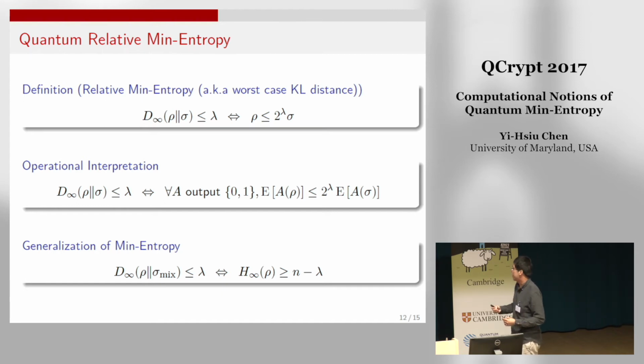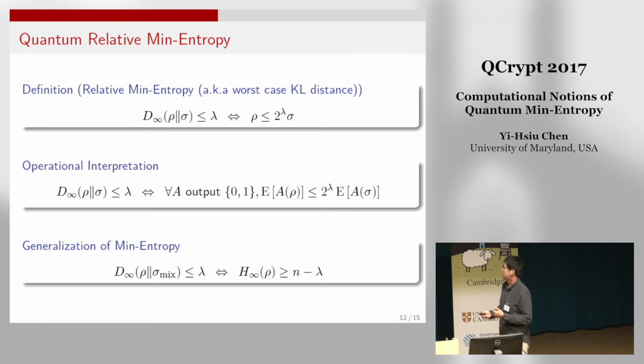And why I said it's a generalization of the min-entropy is due to the below equality. If we replace sigma by a maximally mixed state, then the relative min-entropy is just n minus the min-entropy.